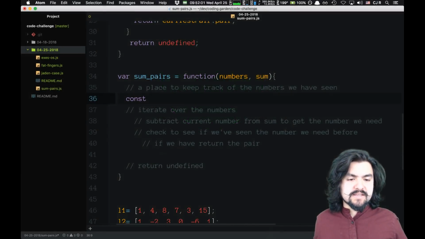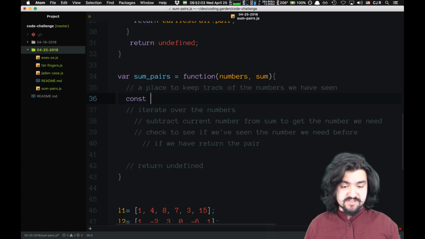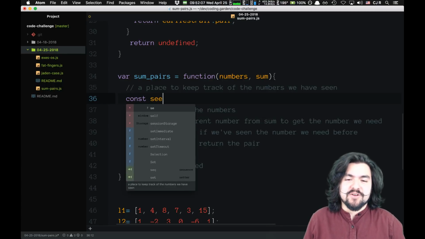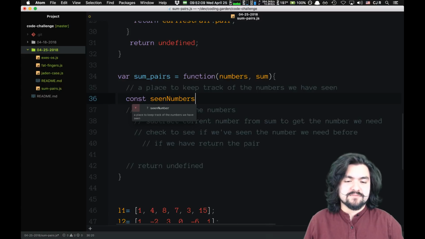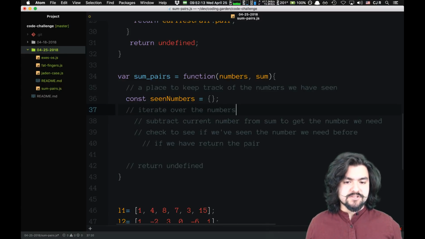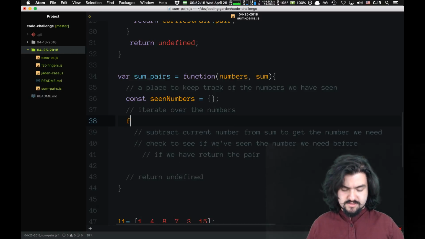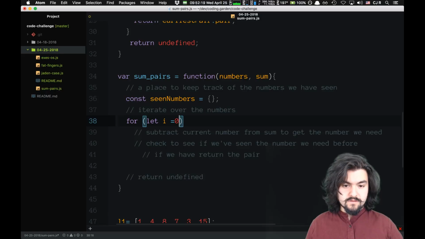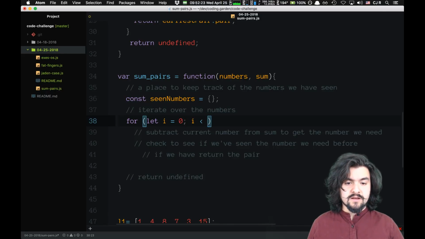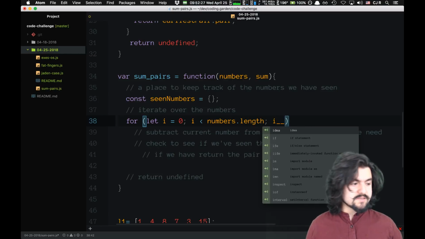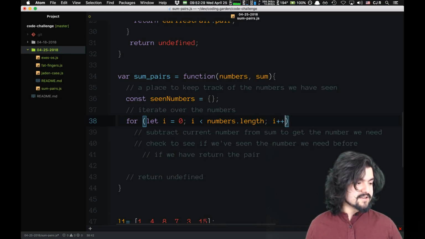Yeah, so a place to keep track of the numbers we've seen. Let's just say this. It just feels weird calling it seen numbers, and that's an object. And so now we iterate over the numbers, while i is less than numbers.length, i plus plus. Oh yeah, I forgot to make the clone.